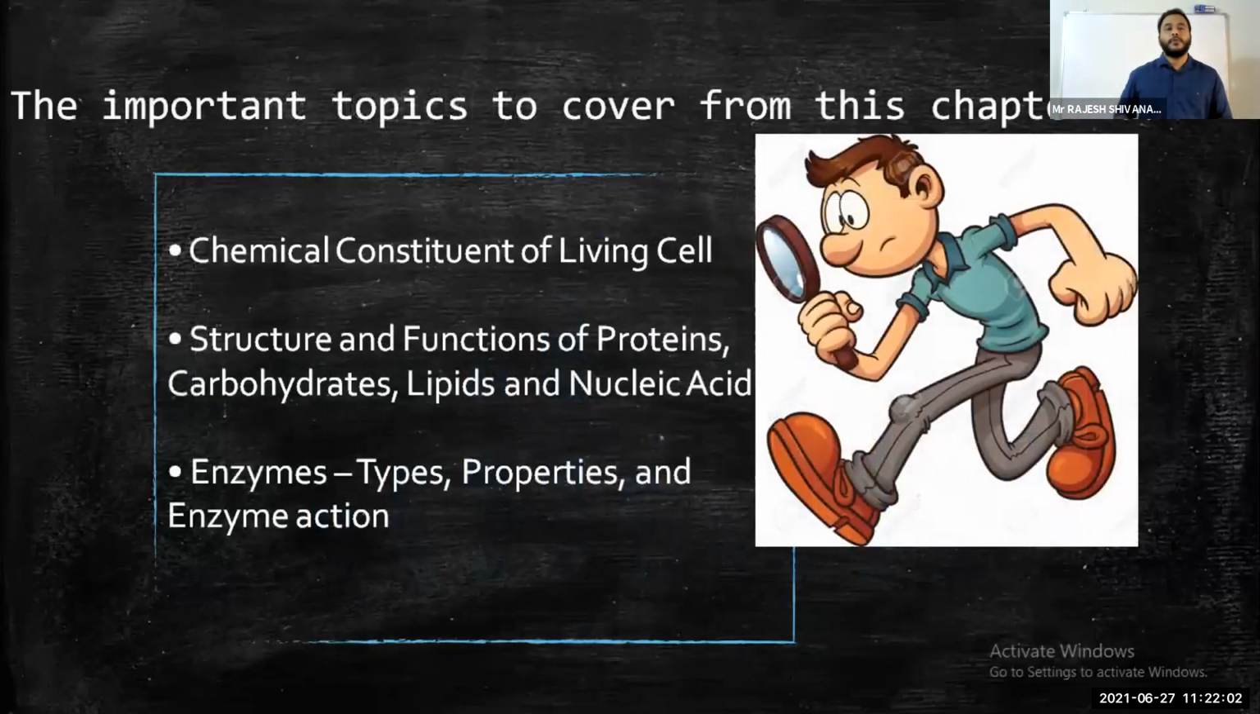Important topics to be covered in this chapter: chemical constituents of living cells, proteins classification, carbohydrates classification, lipids and nucleic acids classification, followed by enzymes. Enzymes topic, definitely 1 MCQ in every NEET examination. Keep this in your mind. About enzymes, definitely 1 MCQ. You remember this, okay? Be perfect in that.